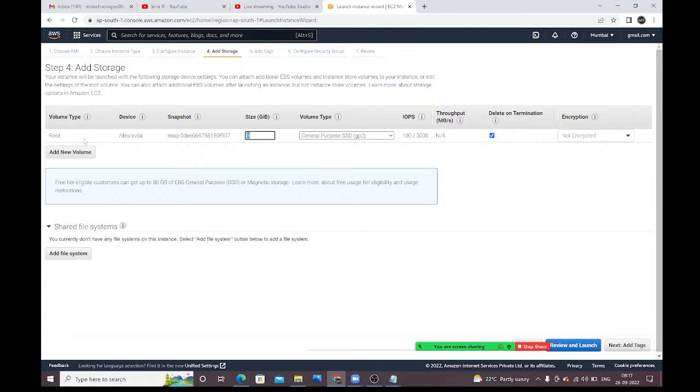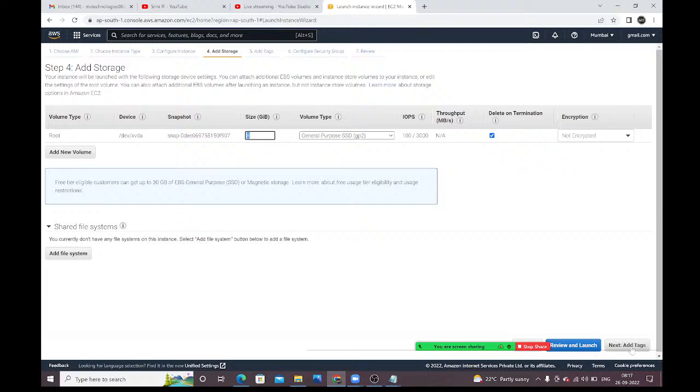If you create a Windows virtual machine, you will get a 30 GB root volume. For Linux machines, we will get an 8 GB root volume. In this root volume only, the Linux operating system is also available. So if you delete your instance, automatically this root volume will also be deleted. So it is not recommended to store our personal data. Then what do we need to do to store personal data? We need to create some additional volumes and attach that additional volume to this instance. That part we will discuss separately. See here, we will get an 8 GB root volume by default.